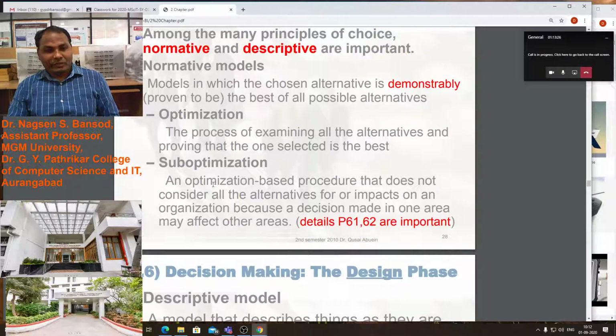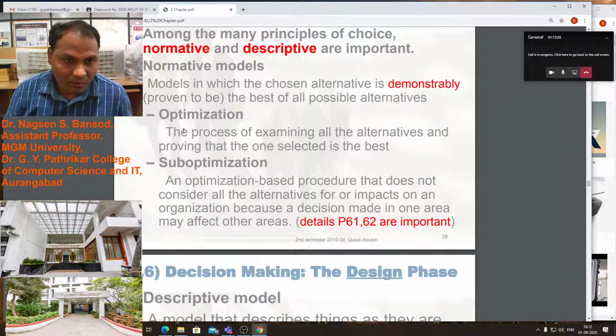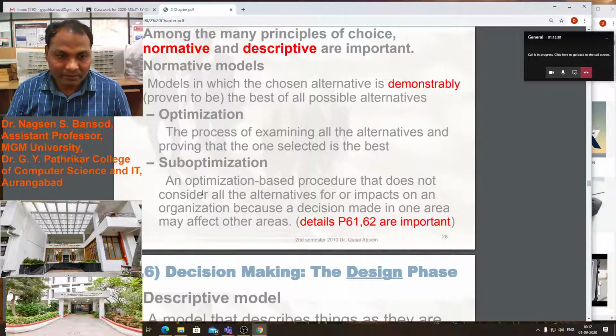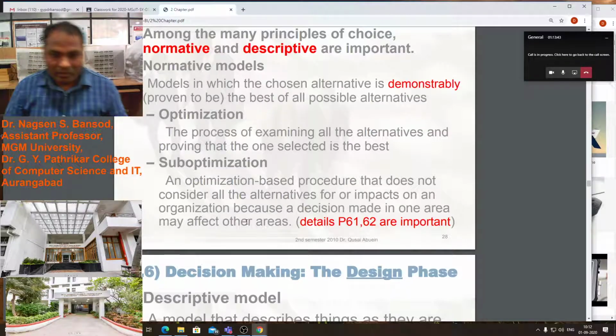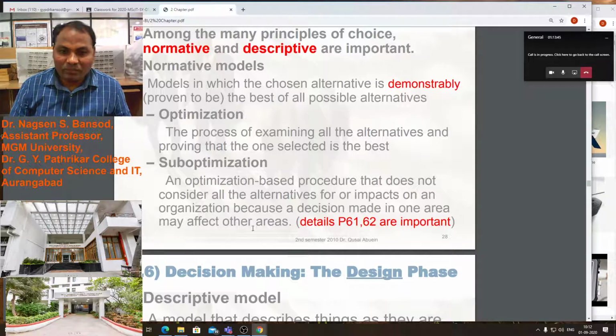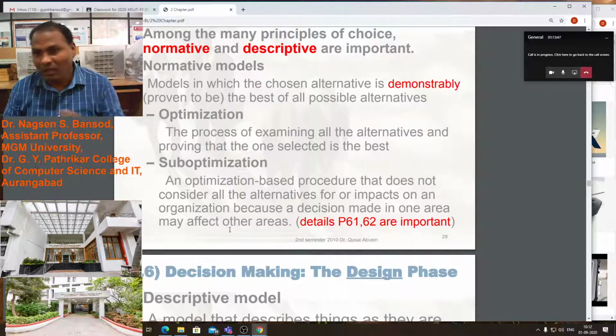If you have any doubt or question, you can ask on optimization and sub-optimization. Sub-optimization is an optimization-based procedure that does not consider all the alternatives for, or impact on, an organization, because a decision made in one area may affect the other area.